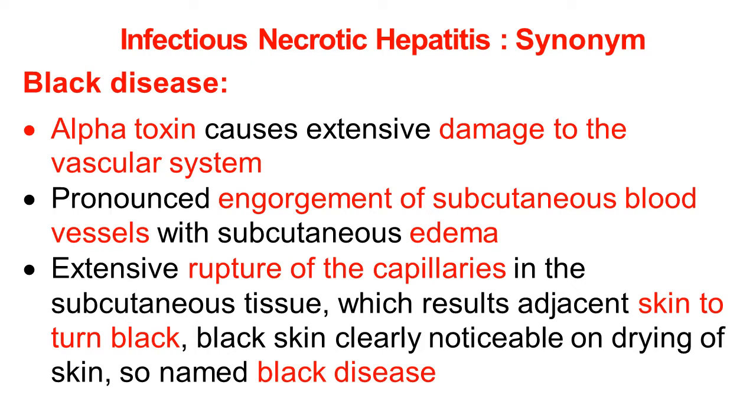There is pronounced engorgement of subcutaneous blood vessels with subcutaneous edema. Due to toxin, there is extensive rupture of the capillaries in the subcutaneous tissue, which results in the adjacent skin turning black. This black color is clearly noticeable on drying of the skin. So it is popularly known as black disease.